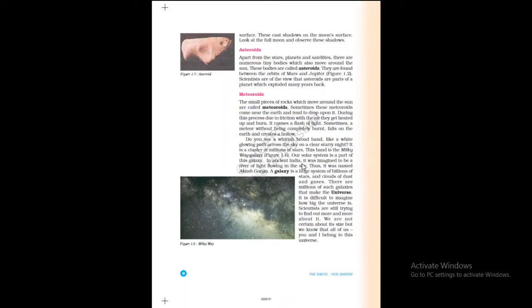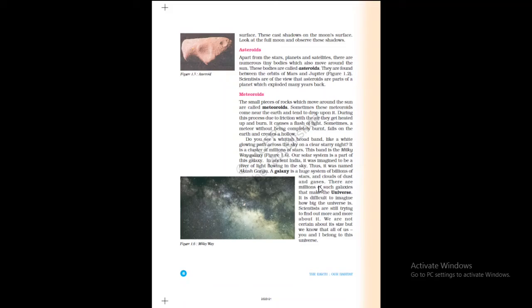In ancient time, it was imagined to be a river of light flowing in the sky. Thus, it was named Akash Ganga. Akash means sky, Ganga means river. A galaxy is a huge system of billions of stars and clouds of dust and gases.